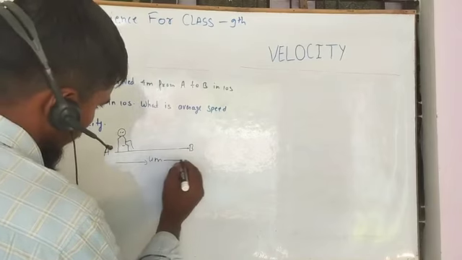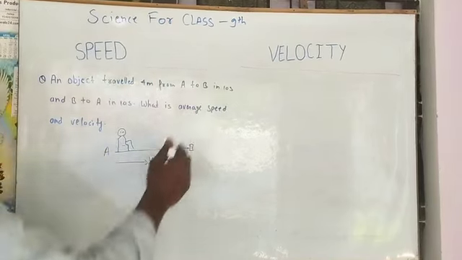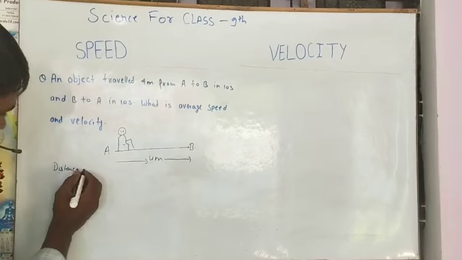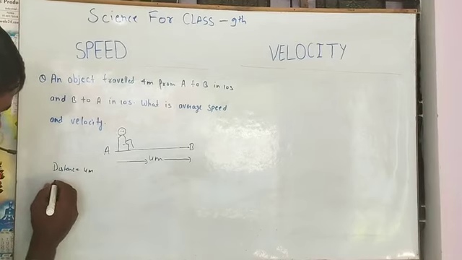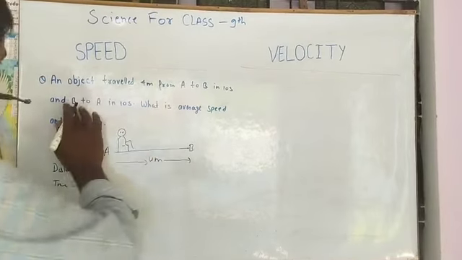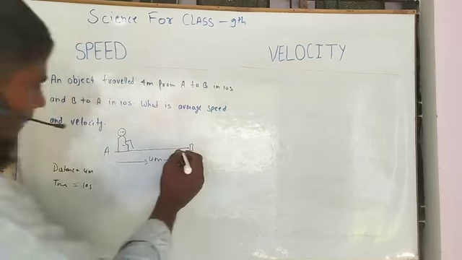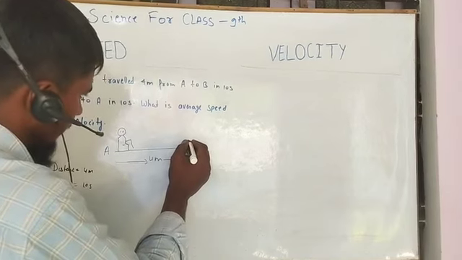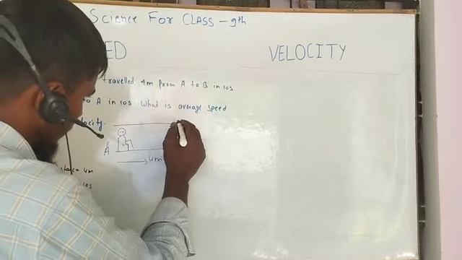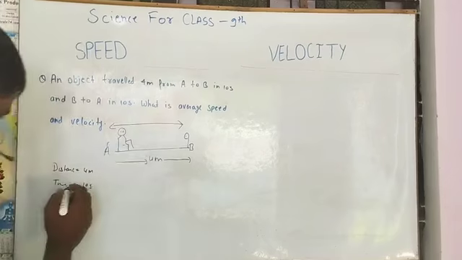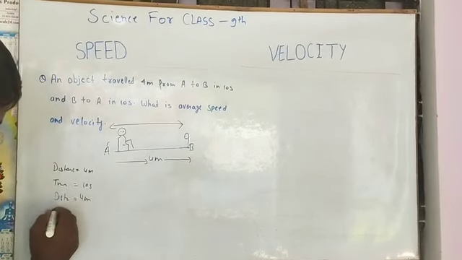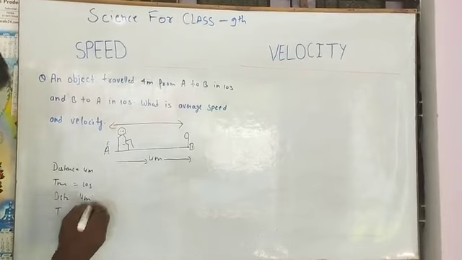If he moves from A to B in 10 seconds, the distance is 4 meters and the time is 10 seconds, and B to A in 10 seconds. Again he returns from this side and moves to the original side. So the other distance covered is 4 meters and the time taken is again 10 seconds.